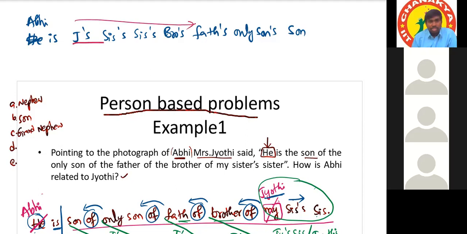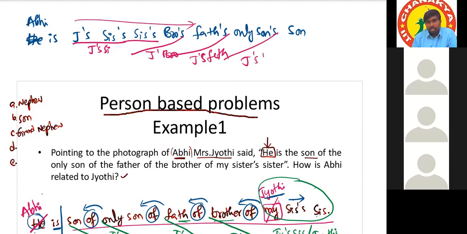Tell me, Jyoti's sister. So Jyoti's sister's brother is Jyoti's brother. Jyoti's brother's father is Jyoti's father. Jyoti's father's only son is Jyoti's brother. And Jyoti's brother's son is Jyoti's nephew. If we read the statement finally, it will be Abhi is Jyoti's nephew.